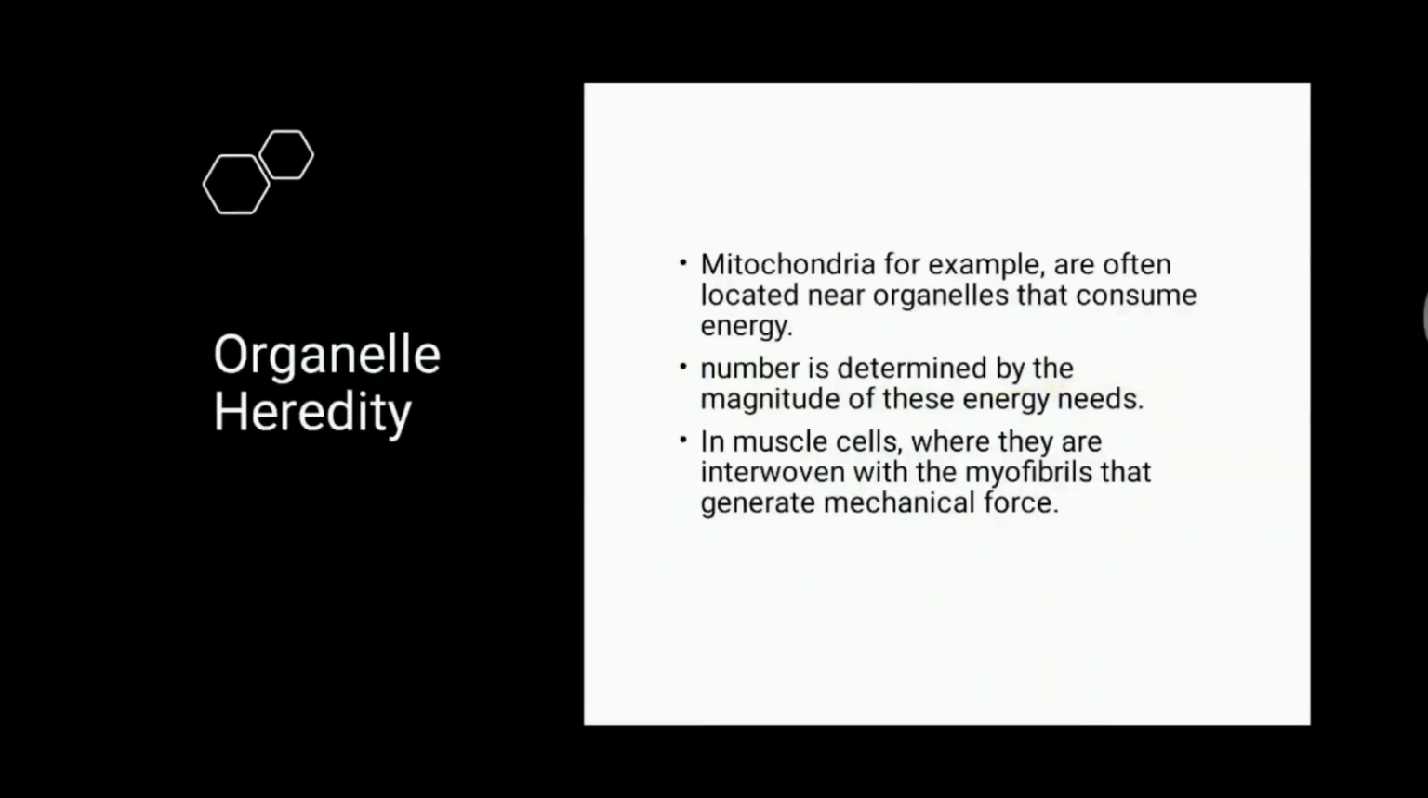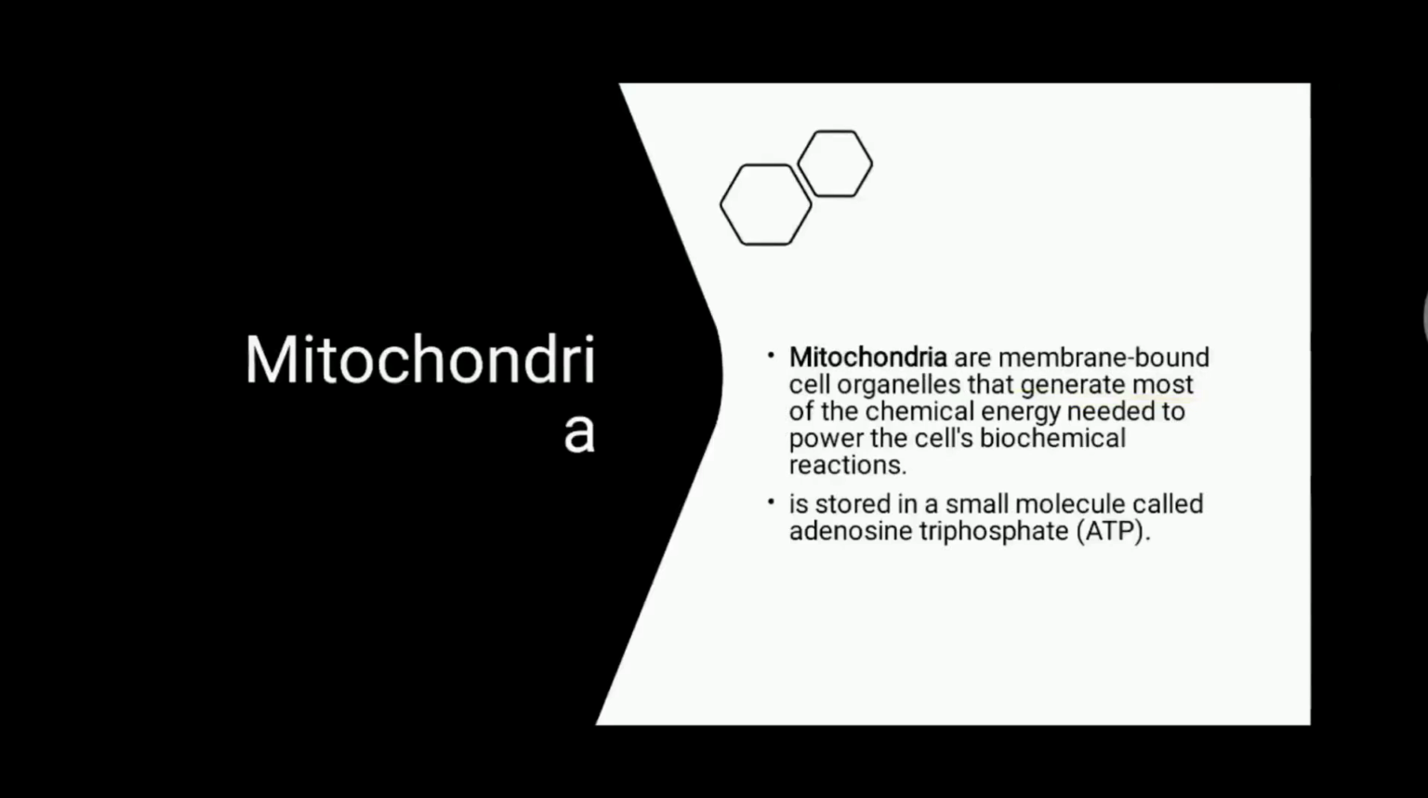Organelle heredity. Mitochondria, for example, are often located near organelles that consume energy. Number is determined by the magnitude of these energy needs, as in muscle cells, where they are interwoven with myofibrils that generate mechanical force. Mitochondria are membrane-bound cell organelles that generate most of the chemical energy needed to power the cell by chemical reaction. It is stored in a small molecule called adenosine triphosphate, or ATP.